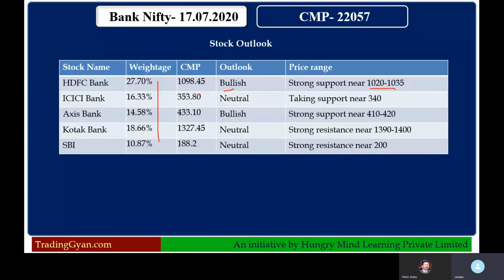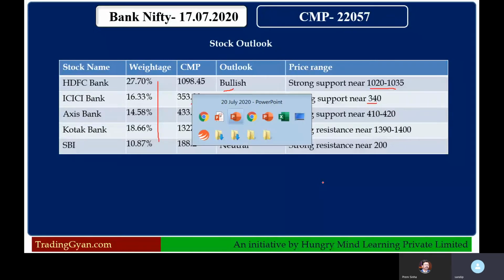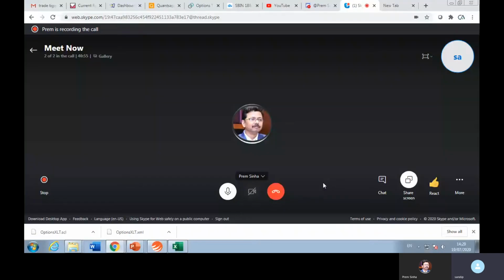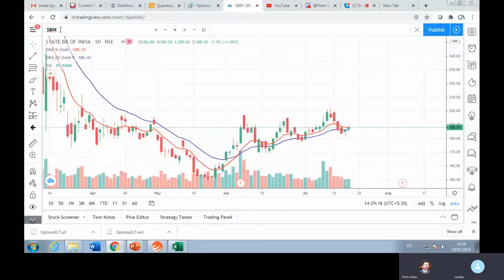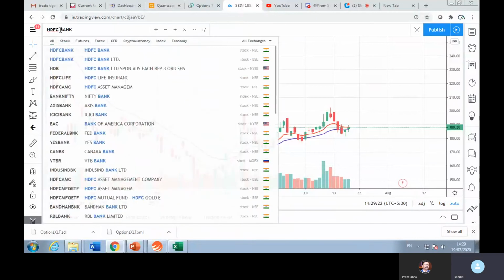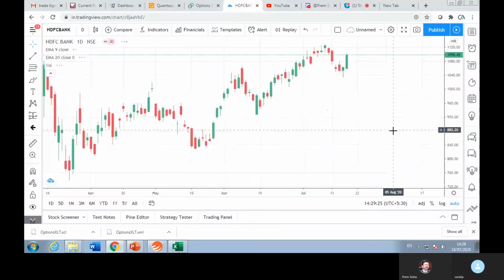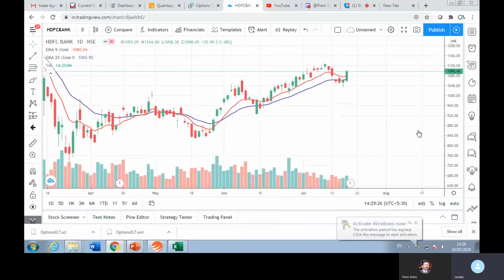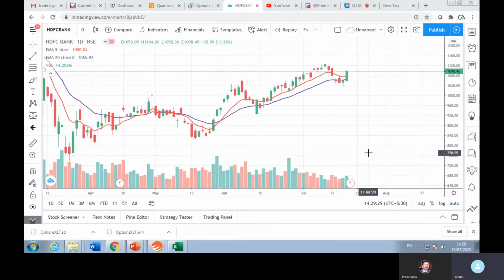Similarly, ICICI Bank is again in a neutral range. The CMP is 350, and it is taking support near the 340 level. I will just show one chart, the HDFC Bank chart first of all, because it is already covered by Prem sir.